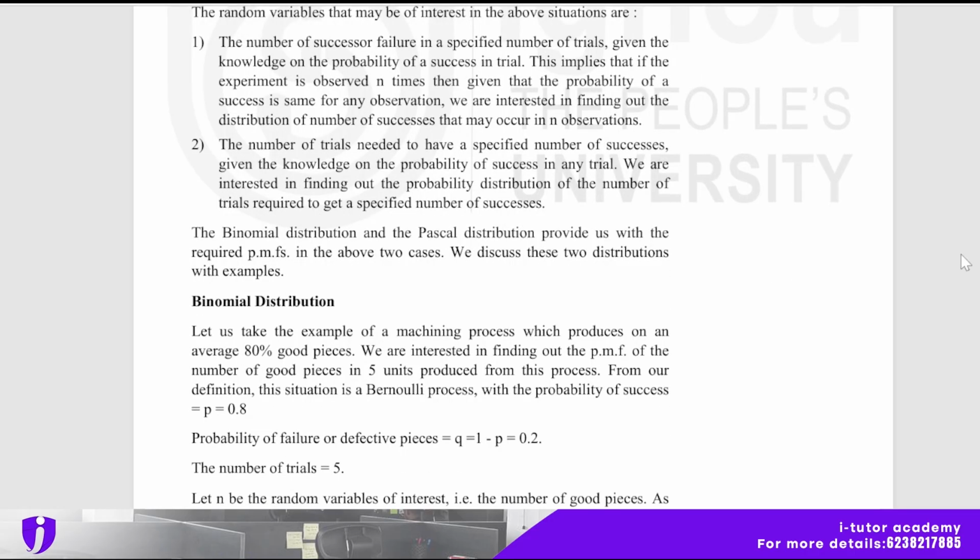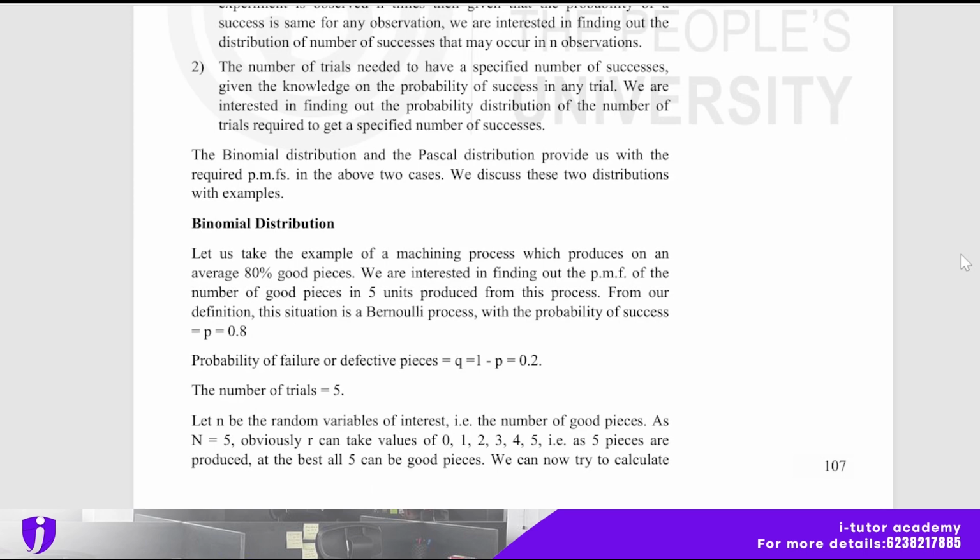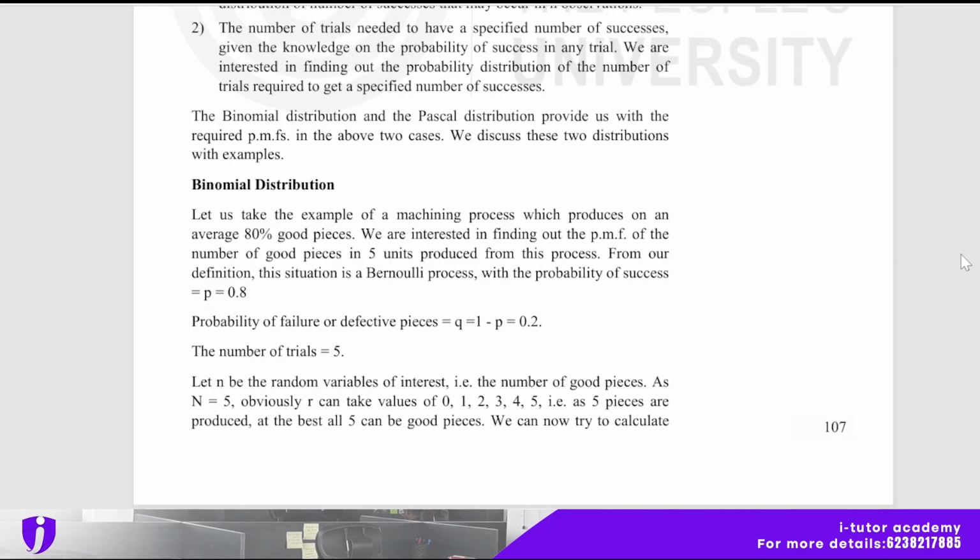And the two distributions with examples are here. Binomial distribution: let us take the example of a machining process which produces on average 80% good pieces. We are interested in finding out the PMF of the number of good pieces in the 5 units produced from this process. From our definition, this situation is a Bernoulli process with the probability of success.